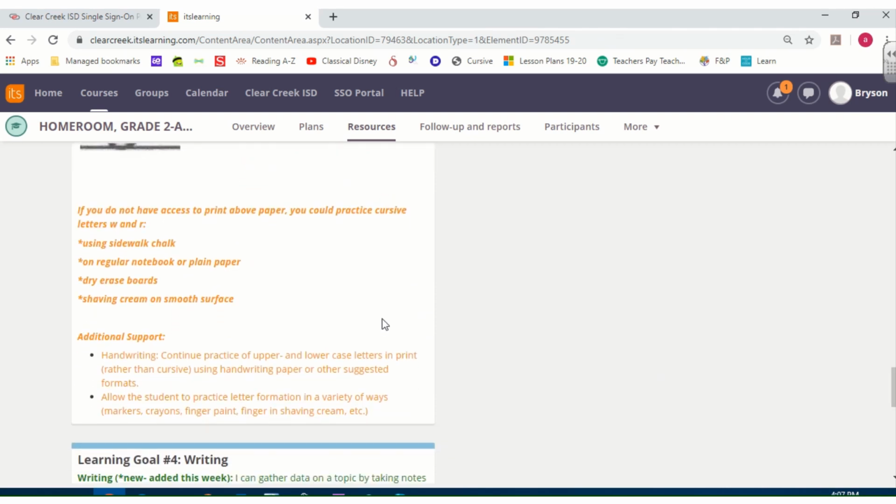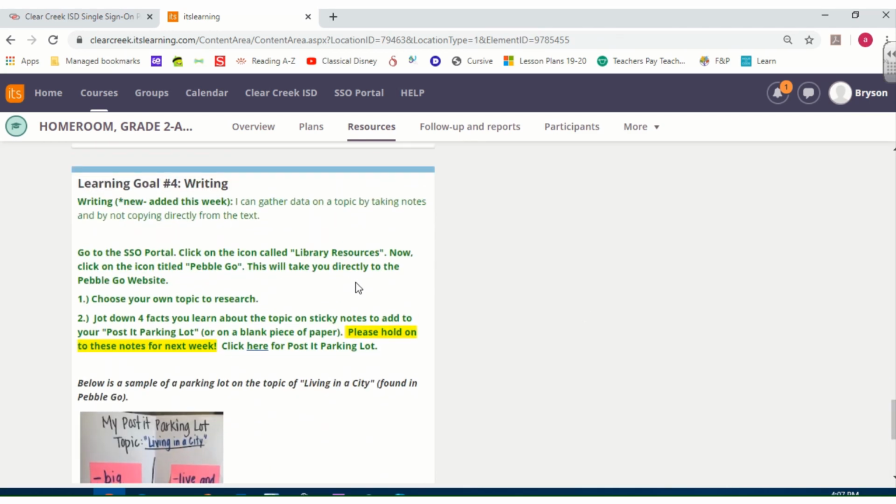All right, if you don't have access to paper, there's some information for you here and some additional support. And then the last one is new. This is learning goal number 4. This is writing. I can gather data on a topic by taking notes and not copying directly from the text.